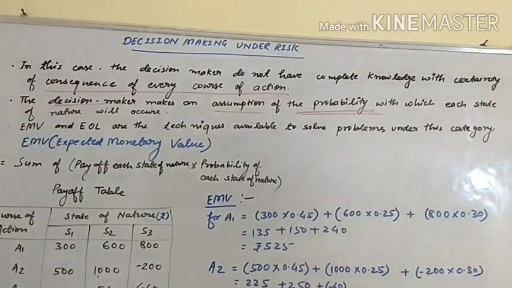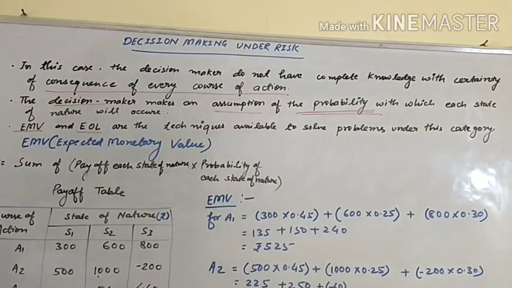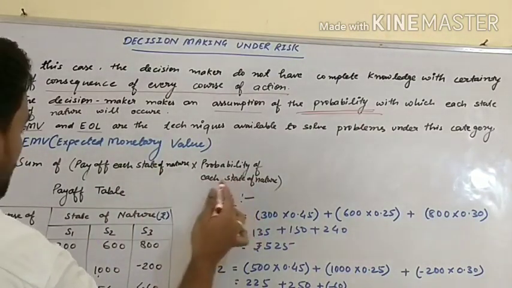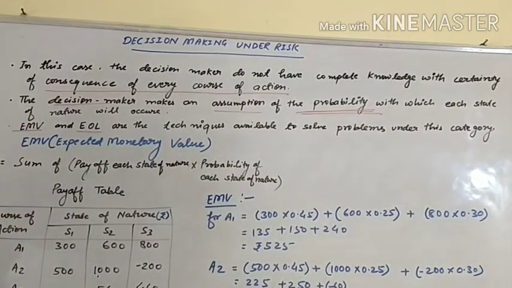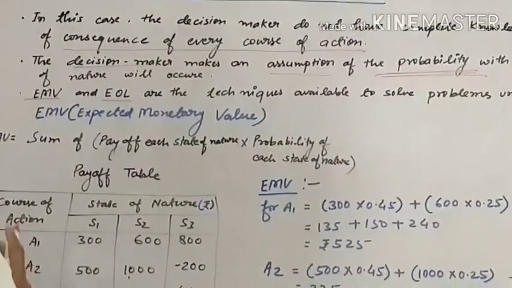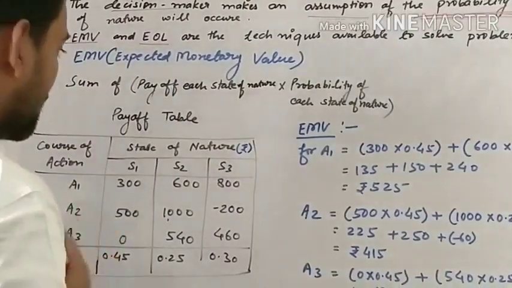Okay, let's see, there are two techniques under risk, EMV and EOL. Let's see first EMV. EMV stands for expected monetary value. What is the formula? Payoff of each state of nature into probability of each state of nature. We will multiply each state of nature payoff with its probability, then we will sum up all. This would be EMV for each course of action. Okay, let's see an example.